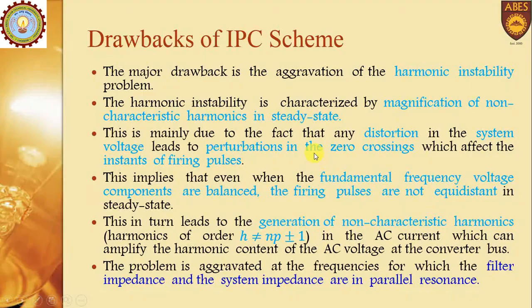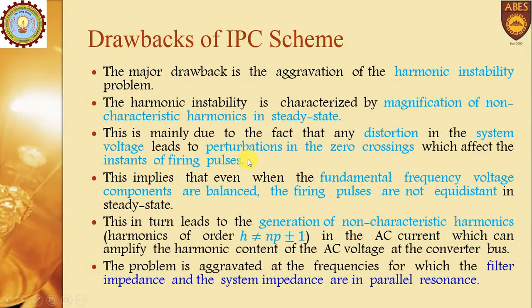If there is disturbance in the zero crossing, whether in constant alpha or inverse cosine control, the instant of the firing pulse will be affected.